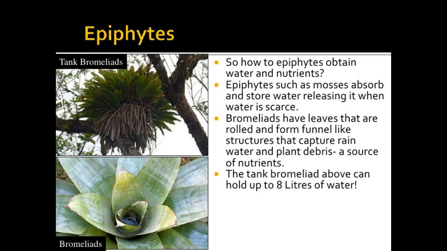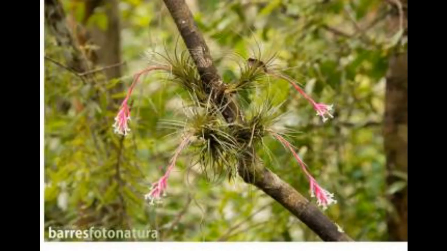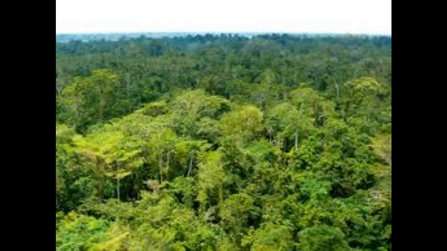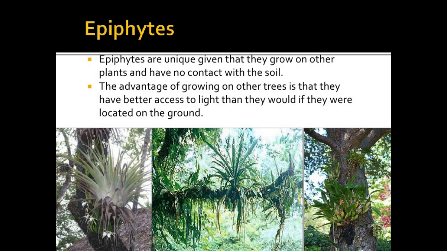Adaptations of plants which live in air. Orchids are classified as epiphytes. Epi means top, phyte means plants. The plants which live on top are called epiphytes. These plants grow in the upper levels of the forest canopy. Canopy is the uppermost spreading of branches like a layer in the forest. Epiphytes grow in the upper layers of this forest canopy to receive the bright light for carrying out the process of photosynthesis.